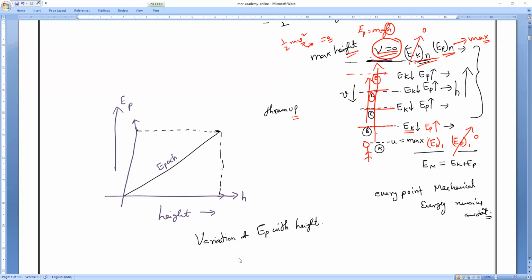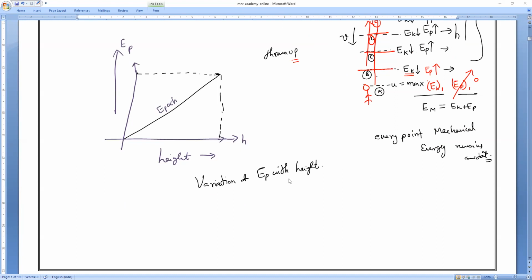So now, did you understand this graph or not? Everybody, any doubt? Are you clear, everyone? Join with the number, please. Yes, everybody clear? So now, if I take this, which is thrown up.